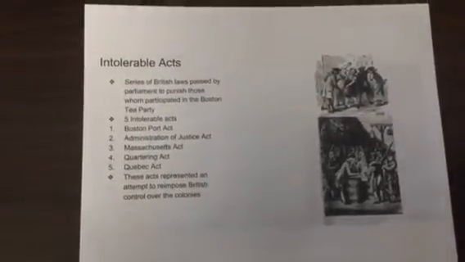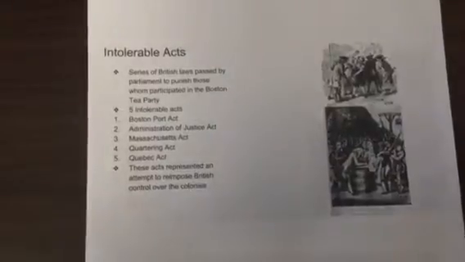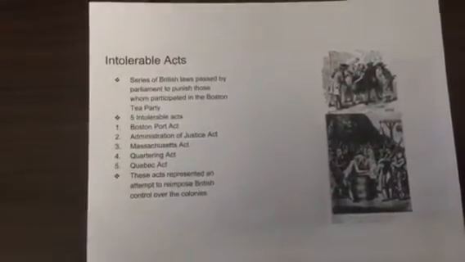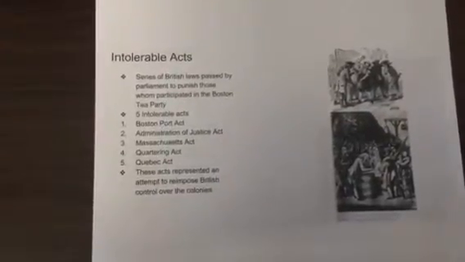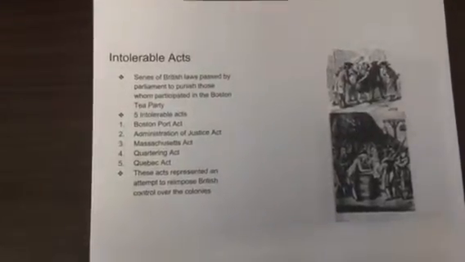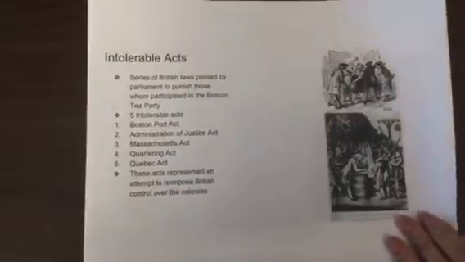The Intolerable Acts. A series of British laws passed by Parliament to punish those who participated in the Boston Tea Party. There were five Intolerable Acts. The first was the Boston Port Act, then the Administration of Justice Act, the Massachusetts Government Act, the Quartering Act, and the Quebec Act. These acts represented an attempt to reimpose British control over the colonies.